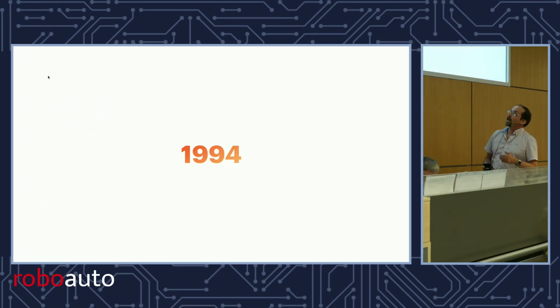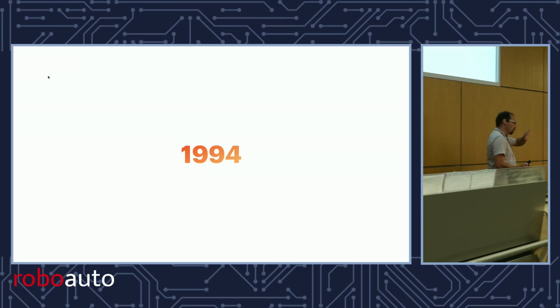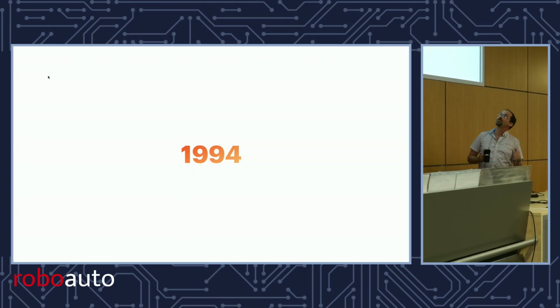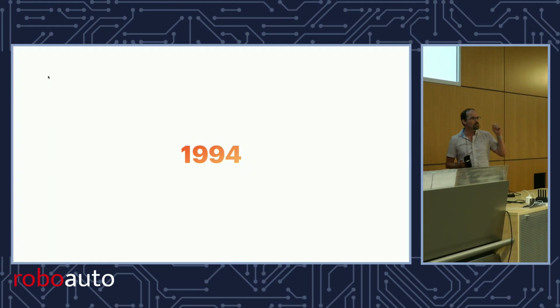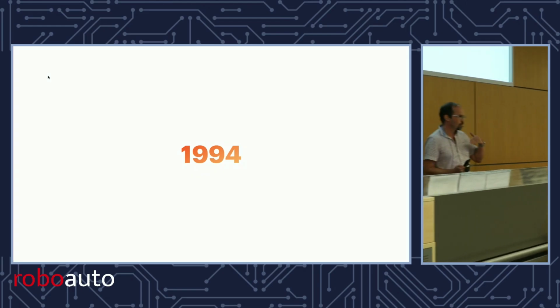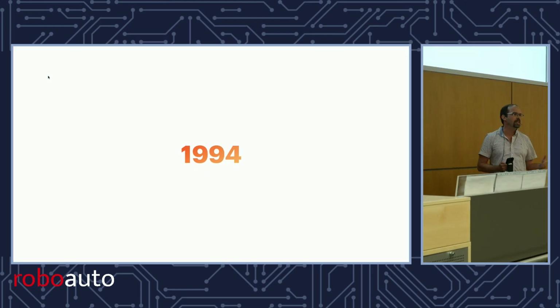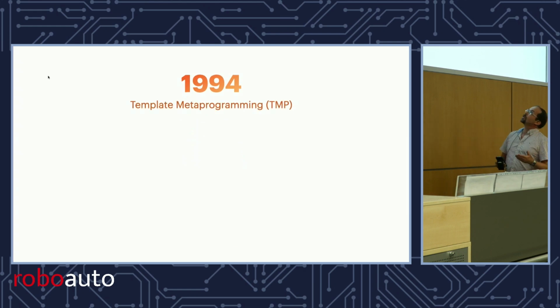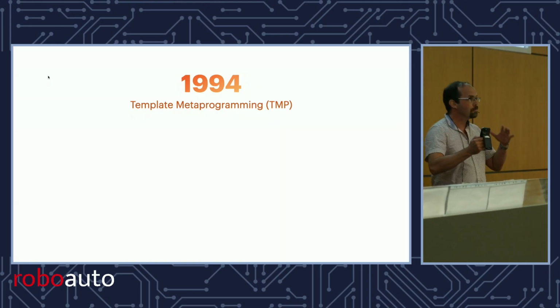All right, so I want to go back to a story starting in 1994. Originally, my talk was going to go even back further, but I don't have time. So we're going to start with 1994, which is an important year for templates. Templates were first implemented in 1991, at least released in 1991. So after 3 years, people are starting to experiment. And 1994 is actually the year that template metaprogramming is invented in pieces.